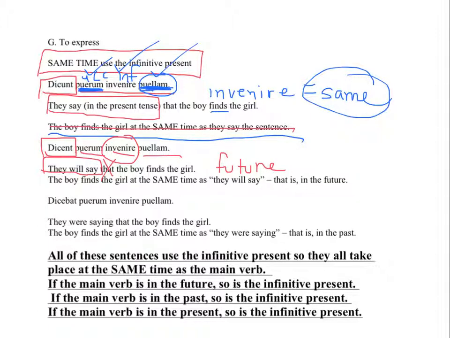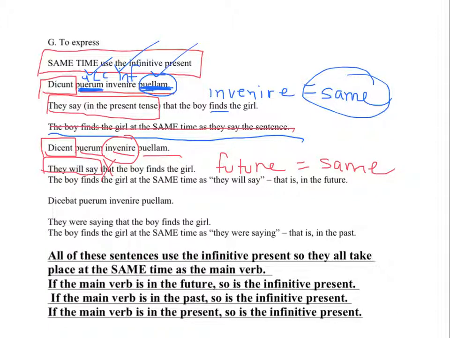And since I use the infinitive present, it happens relative to the main clause, which means it also happens in the future. Every time I use the infinitive present, it becomes the same time as the main clause. It always expresses the same time. If the main clause is in the future, the infinitive present's in the future too. If the main clause is in the past, then the infinitive present is in the past too. If the main clause is in the present, the infinitive present is in the same time in the present.